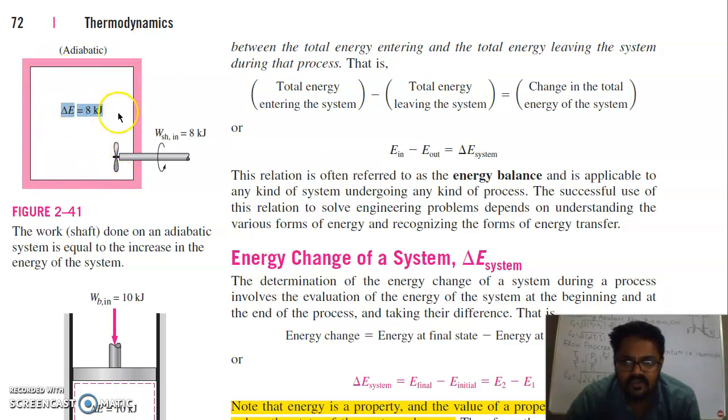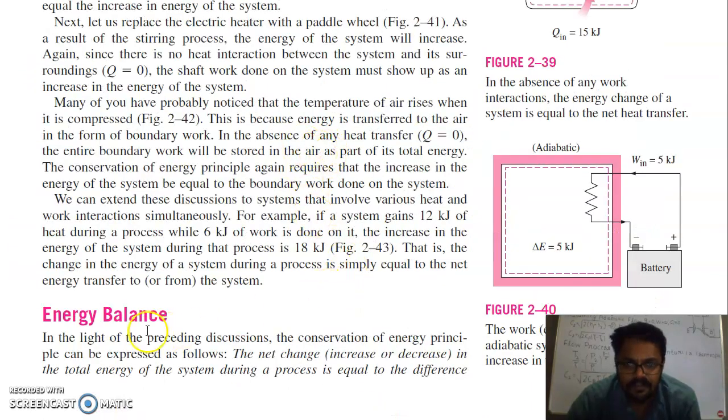So this all leads to conservation of energy, meaning energy in minus energy out is equal to change in energy of the system. If there is 8 kilojoule of energy in and out is nothing, it means the change in energy is 8 kilojoule. So this is your conservation principle, or you can say energy balance.